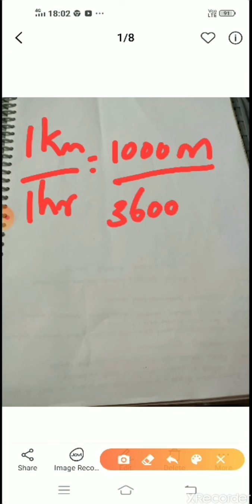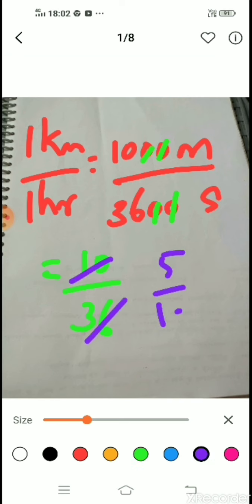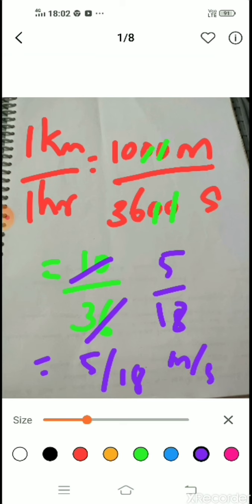Therefore 1 kilometer per 1 hour is equal to 1000 meter divided by 3600 second. Okay, now I'm going to simplify it. So 0 and 0, this 2 zeros get cancelled out. So now 10 by 36, use your 2 table. What will be the answer? 5 by 18. So whenever you want to convert kilometer per hour into meter per second, you have to multiply by 5 by 18 meter per second.